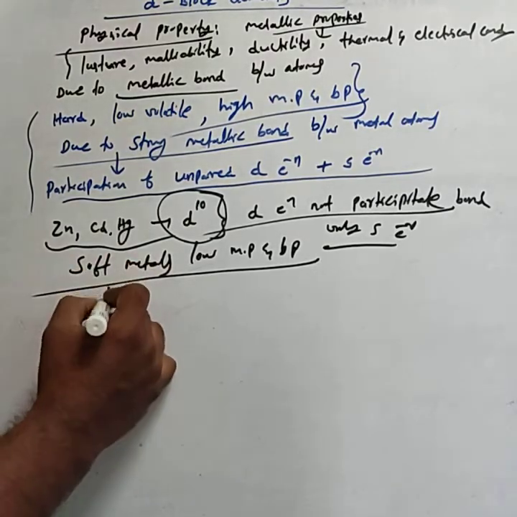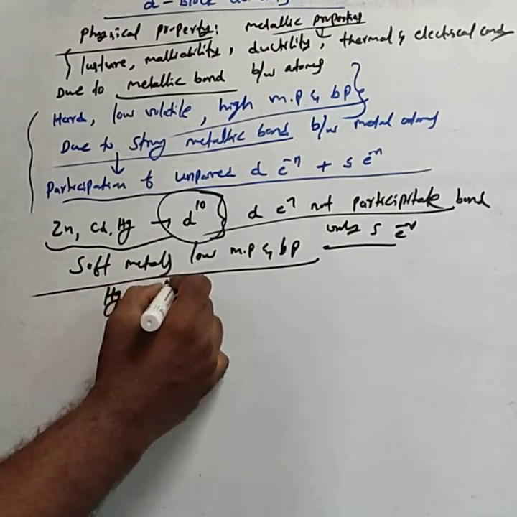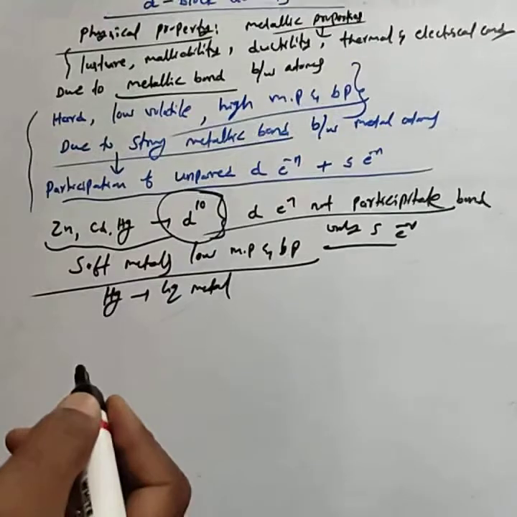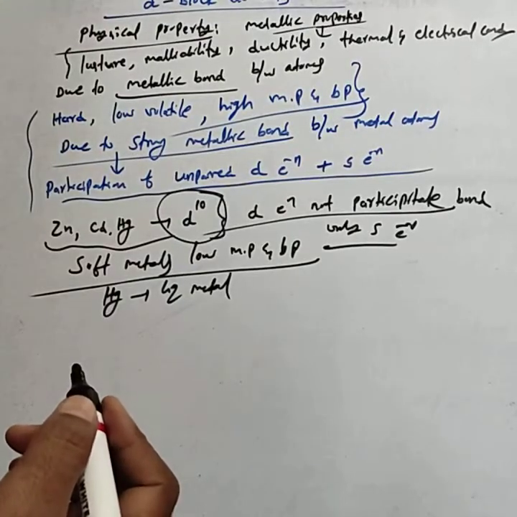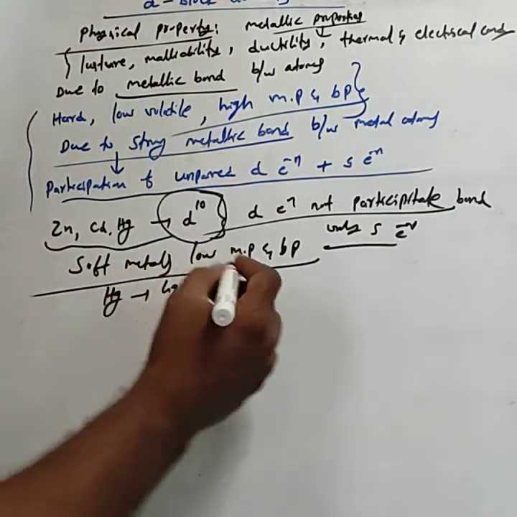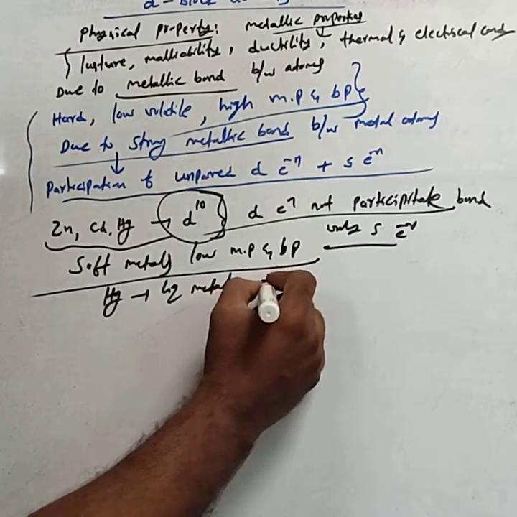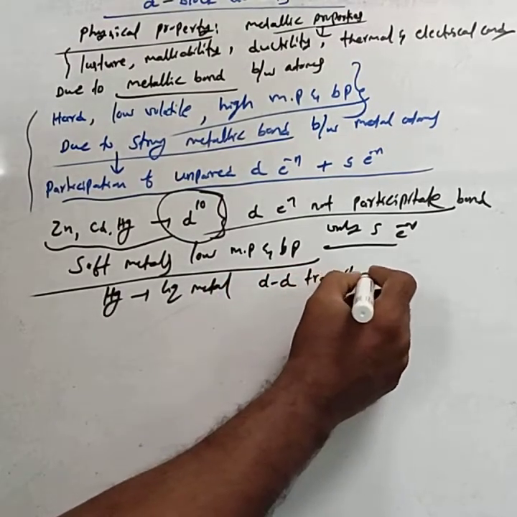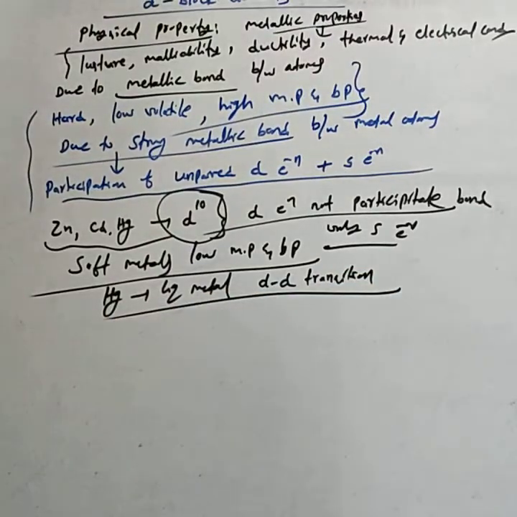Generally, mercury is a liquid metal at room temperature, due to the absence of d-d transitions. Why is mercury a liquid metal?